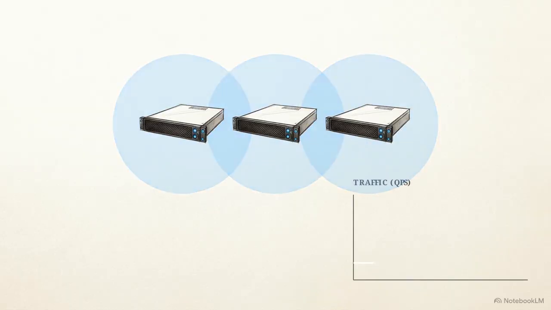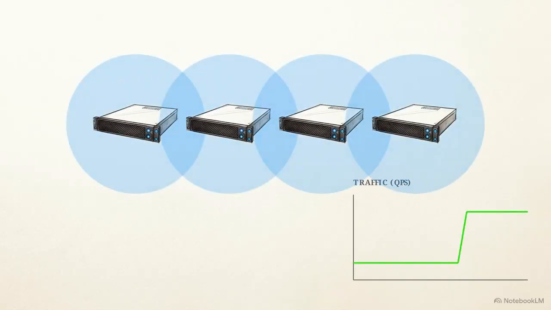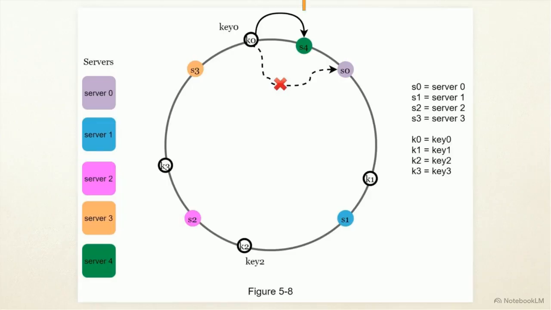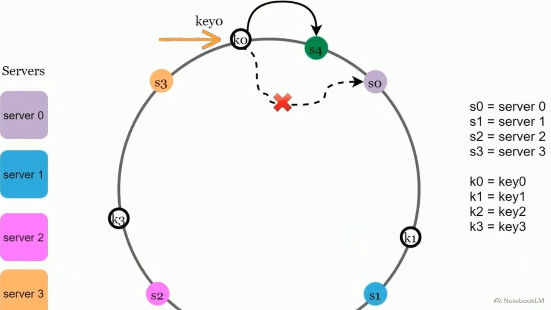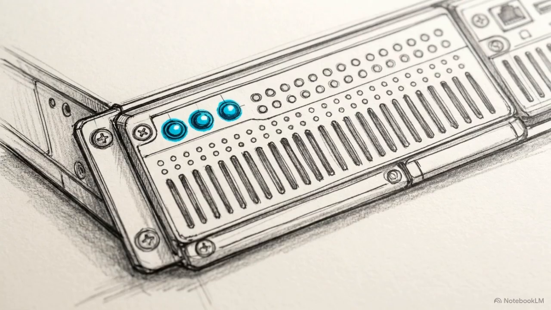First, the scale-out scenario, where a new node is added to handle a traffic spike. As shown in this figure, when server 4 drops into a specific physical gap on the ring, it only intercepts the keys located immediately counterclockwise to its position. Unlike the modulo method, the rest of the keys on the ring maintain their assignments.